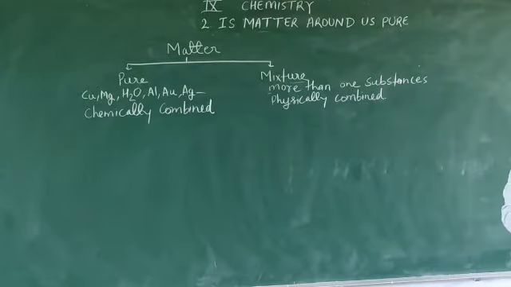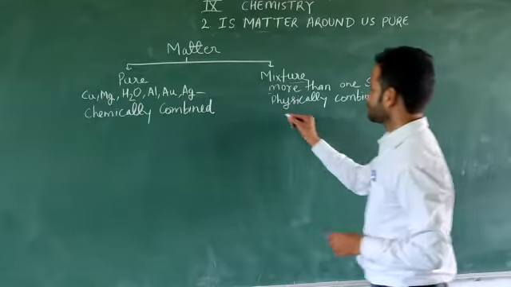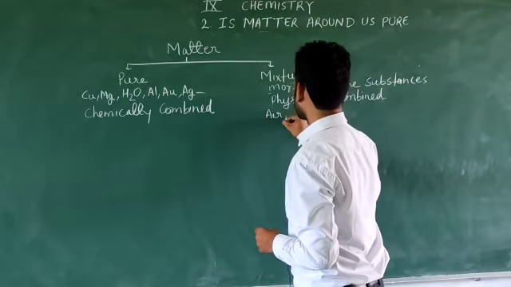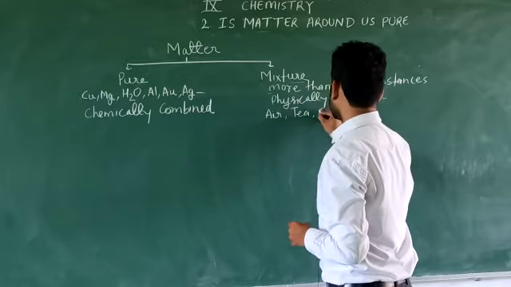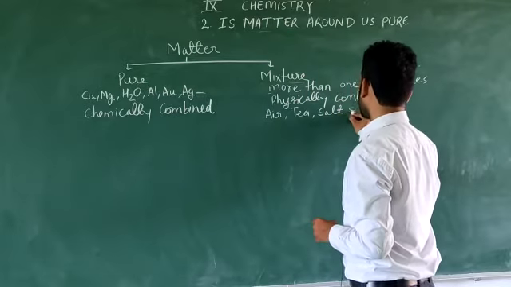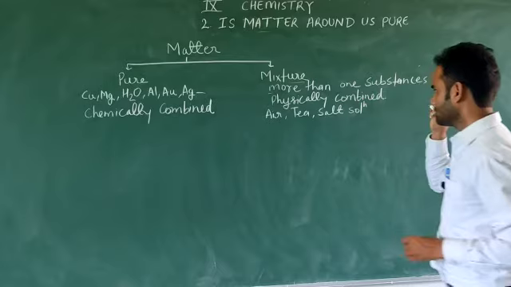Mixtures are combined physically, so that is why they can be separated. The components of mixtures can be separated by any physical methods. Examples are air, tea, salt solution, water solution, milk, and so on.